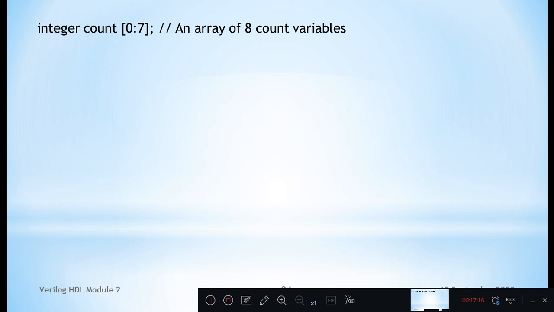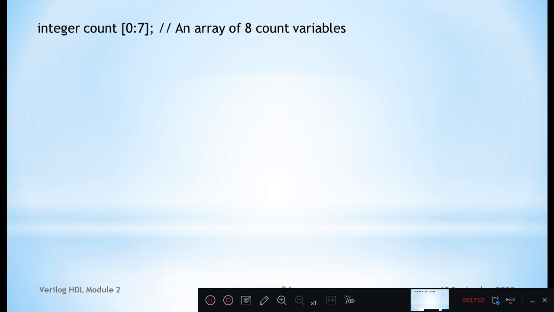integer count [0:7]. Don't get confused between vectors and arrays. Vector means a multiple width data type. Array means many different elements are created. For example, integer count [0:7] means count is a 32-bit register, and 0 to 7 means 8 count variables you are defining.